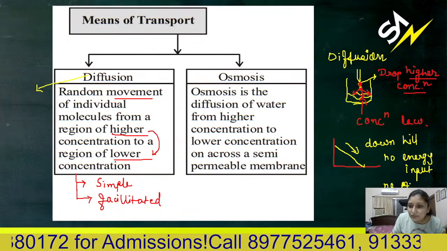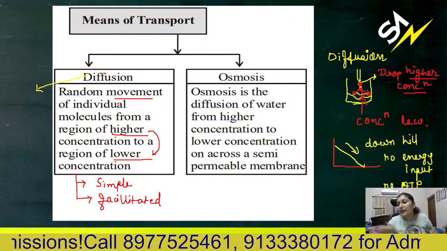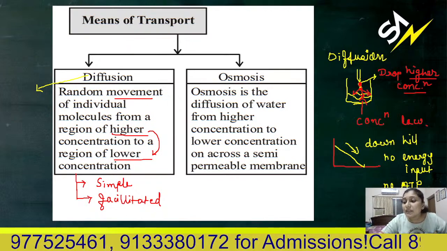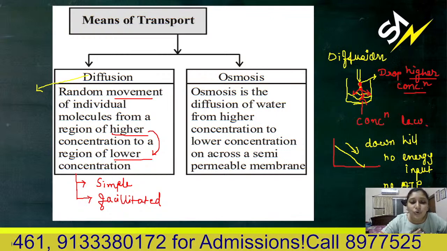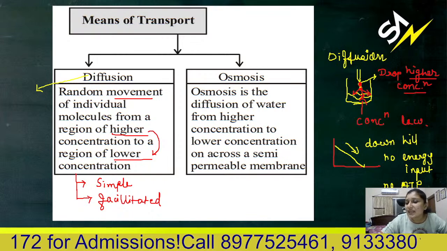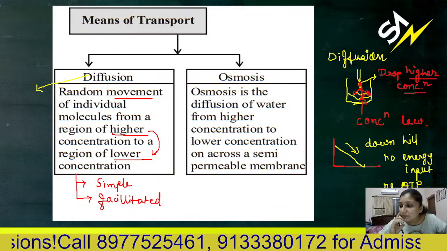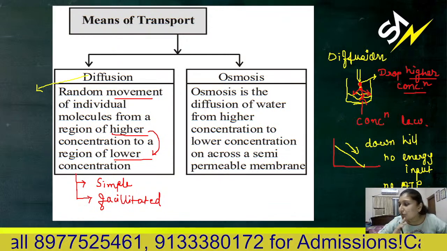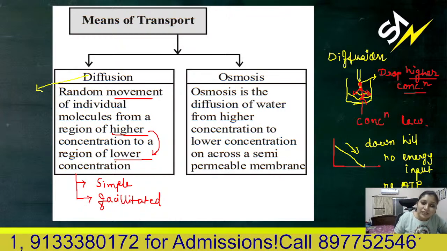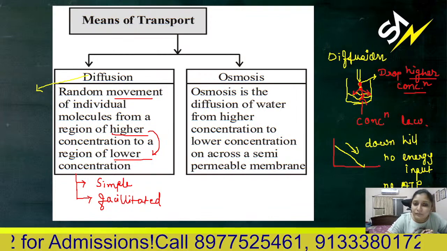So when you are going from higher concentration to the lower concentration, you should not expend any type of energy. Energy for the cell is ATP, so you will not require any ATP for that. Simply, diffusion is downhill only, that means higher to lower only, so no energy expenditure will be there.